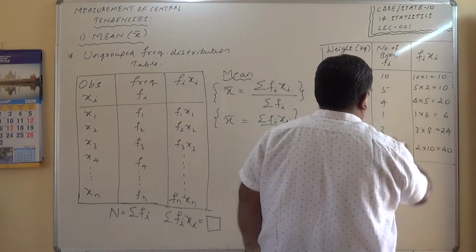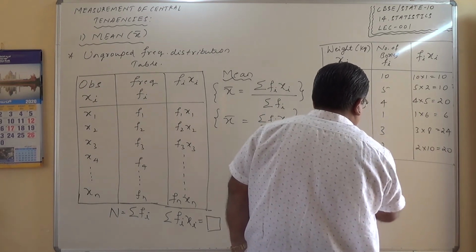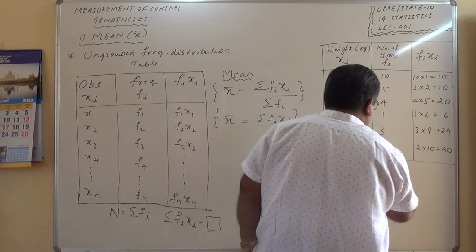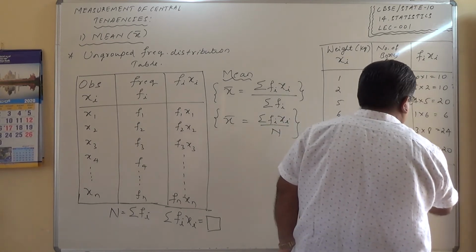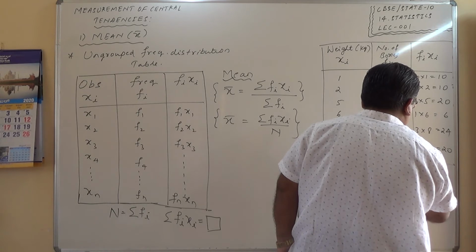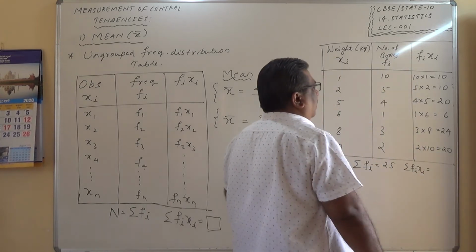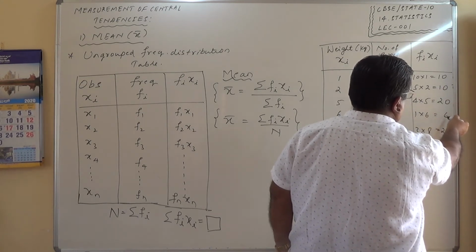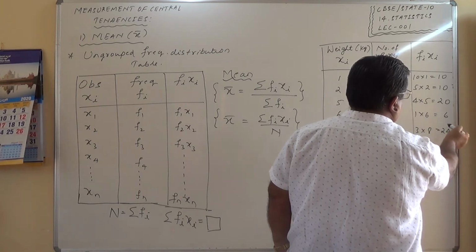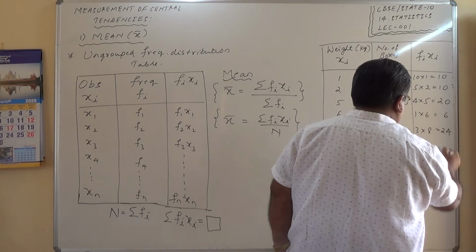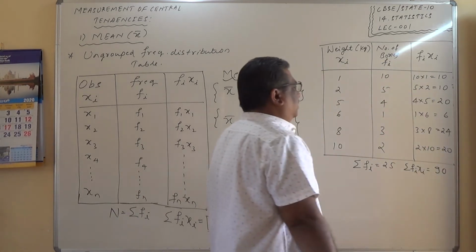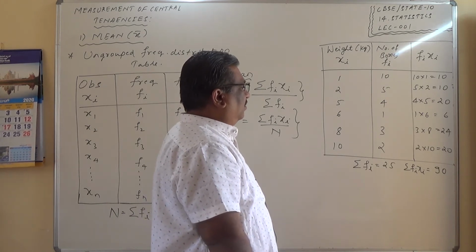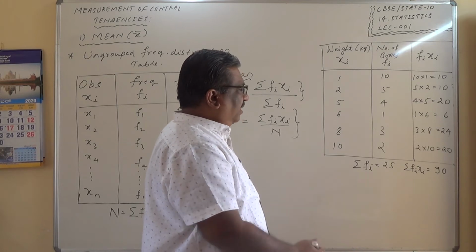I require two pieces of information. Sigma fi is equal to 10 plus 5 plus 4 plus 1 plus 3 plus 2, which is 25 boxes. And I also require sigma fi xi. Checking: 10, 20, 40, 46, 70, 90. It is correct.